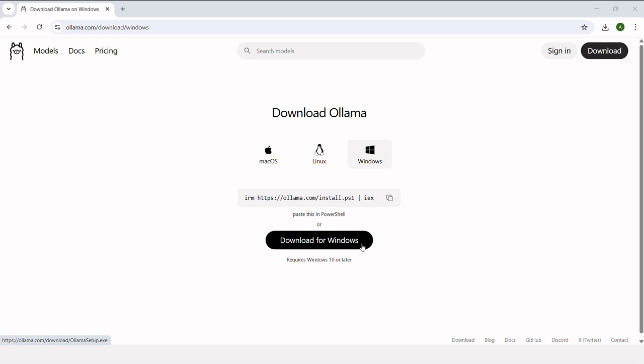Let us now move to the demo. Here we will be downloading a tool to run the local LLM, and we'll run it. For this demo, I am using a laptop with 24 gigabytes of RAM and a GPU. I am using a Windows machine. Let's now go to ollama.com and download the Windows version of the installer. I have clicked on the Download for Windows option and my download has started.